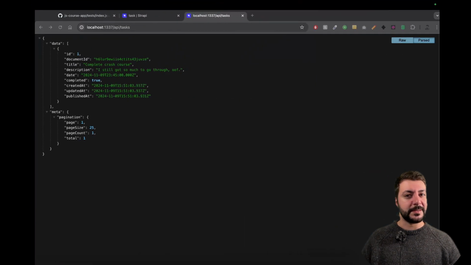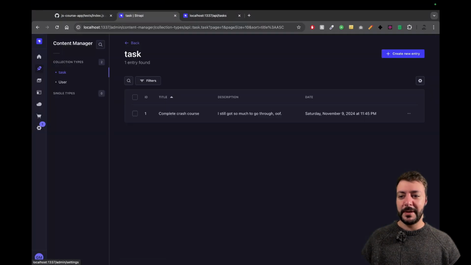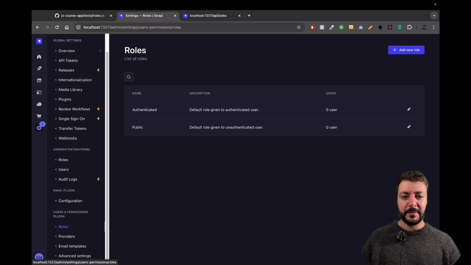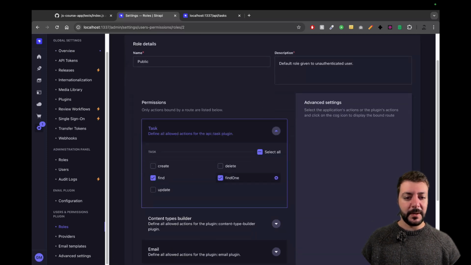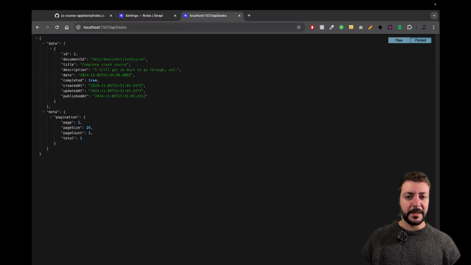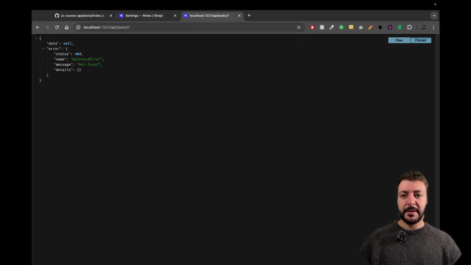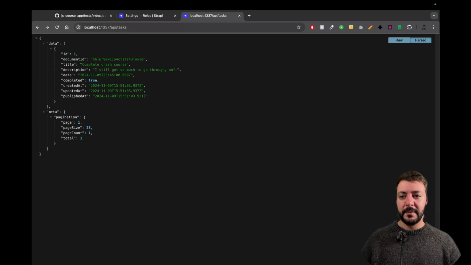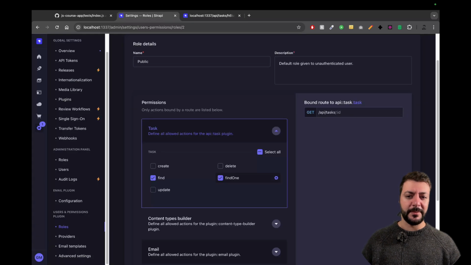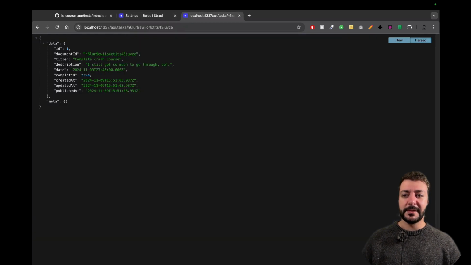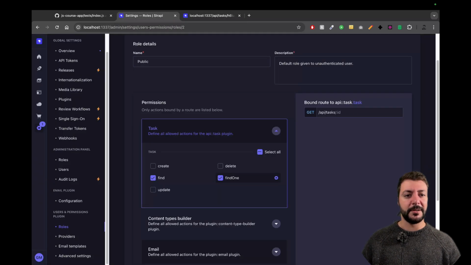Now this is interesting, because I know that if I go into my settings, roles, public, and task, I can find one. And find one is API/tasks/ID. And the ID is 1. What if I use this? Oh, I hope no. Oh God, that is terrible. Right, so this has changed, and this change I don't love.